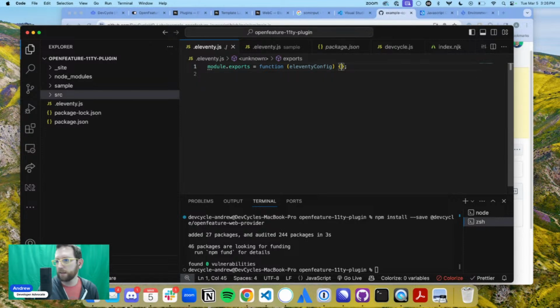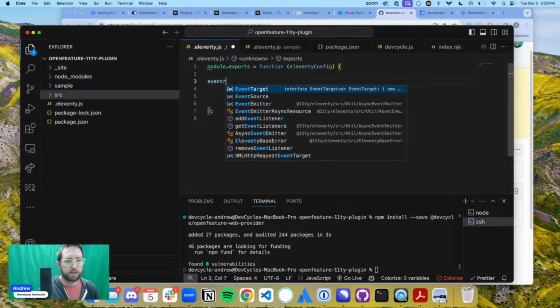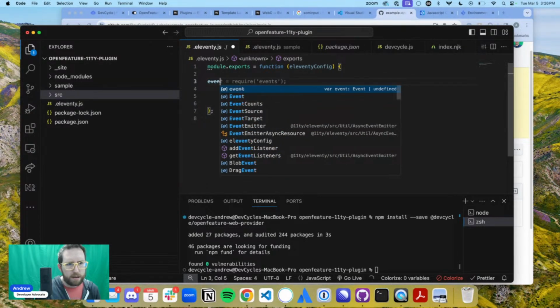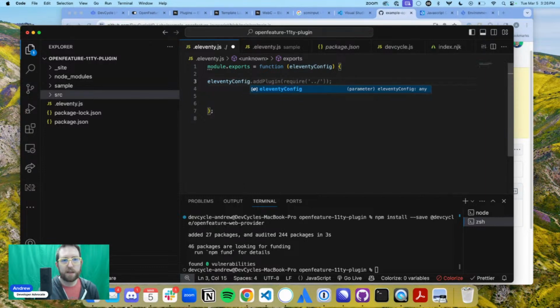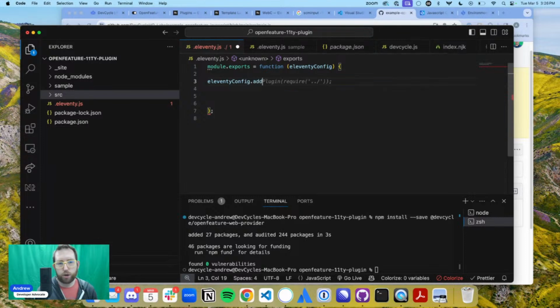Okay, so we've got our basic Eleventy project in here. Then we're going to do eleventyConfig. We're not going to do addPlugin, because we don't necessarily want to add a plugin to eleventyConfig. Instead of addPlugin, which we did before, we're going to use addShortcode.